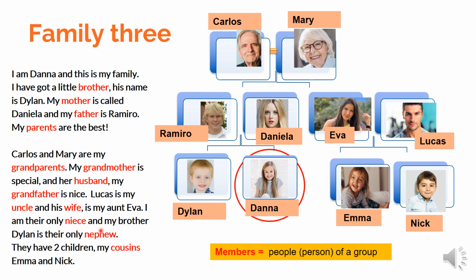Niece is for girls and nephew is for boys. Eva and Lucas have two children, two babies, my cousins Emma and Nick. Children is plural. So Emma is Dana's cousin, Nick is Dana's cousin.